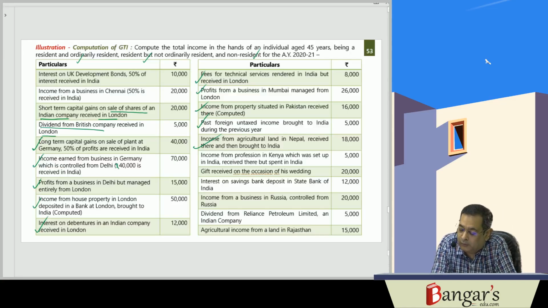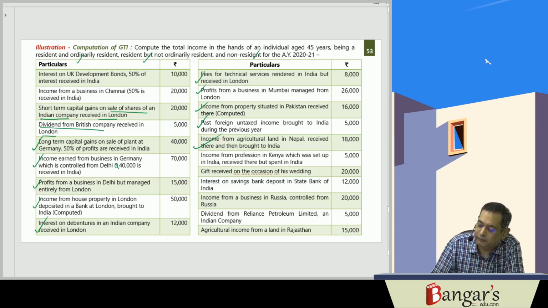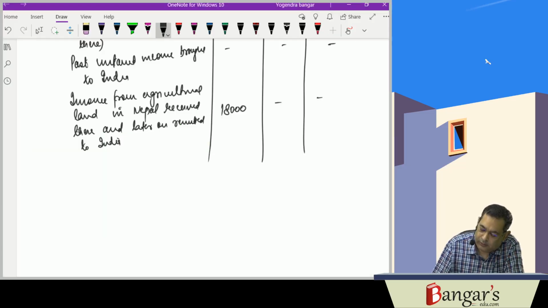Then income from profession in Kenya, which was set up in India, but received there, but spent in India.